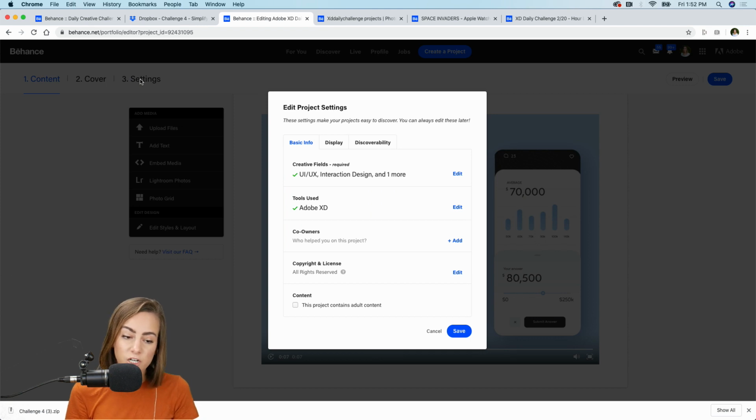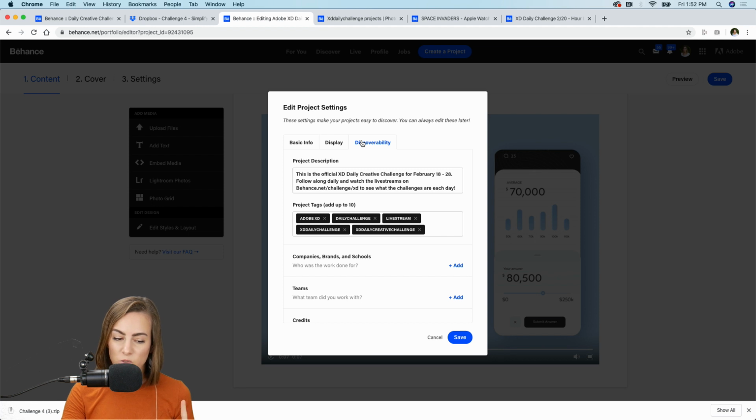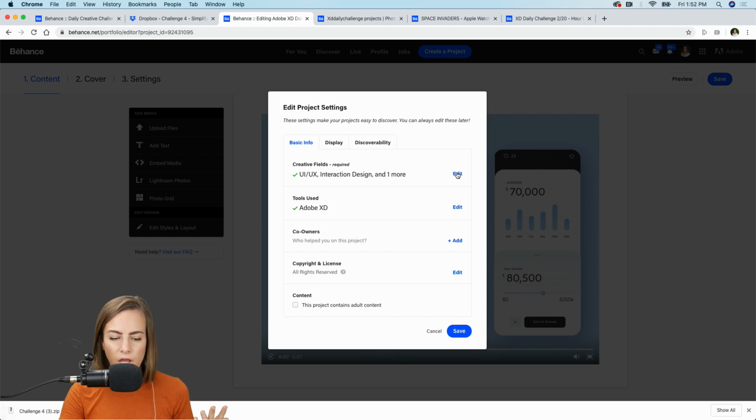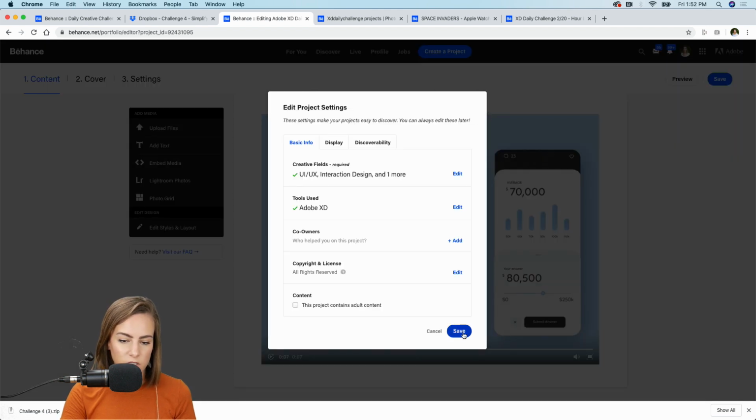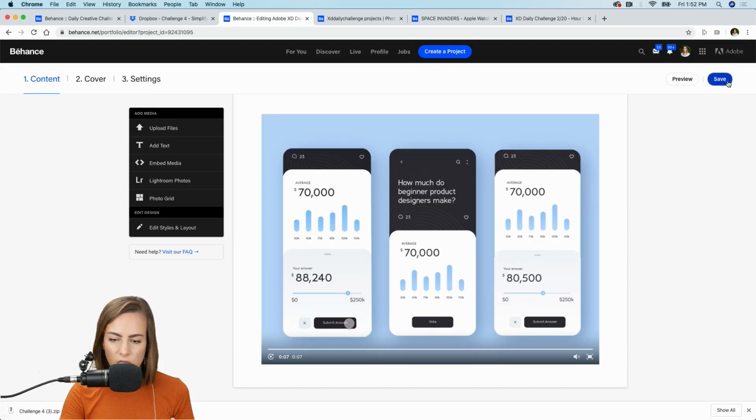So make sure you go into your settings tab, into the discoverability tab as well, and add that keyword XD Daily Challenge so I can find your work and share it on Behance and give you some feedback if you'd like. So add a little description so people can find your work a little better. You can add some creative fields as well, so UI, UX, interaction design, and such. So let's go ahead and save. And looks like I already saved it, just want to make sure.